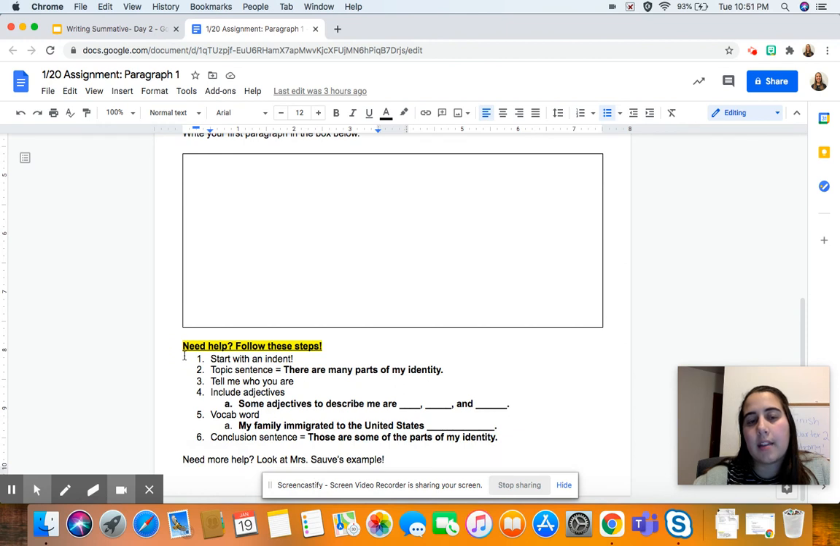And at the bottom, here's some extra help. It says, need help? Follow these steps. Start with an indent. Then you will write your topic sentence, and I have an example topic sentence right here. Then you need to tell me about who you are. Include your adjectives, and I have a sentence idea for you to do that. Use a vocab word. I have a sentence idea for how to do that. And then have your conclusion sentence. I have an idea for that too. You can also look at my example. The screenshot of that is in Schoology if you want to take a look at that.